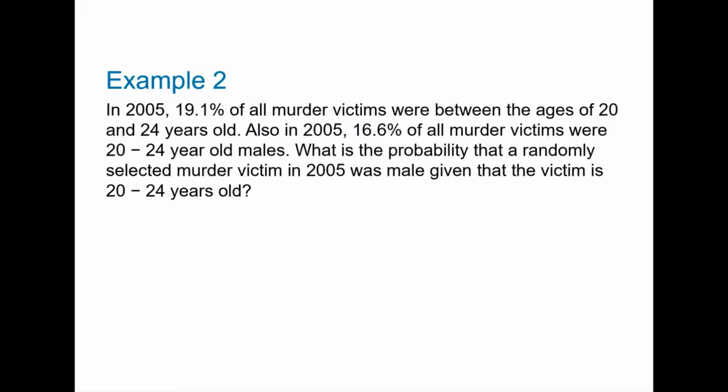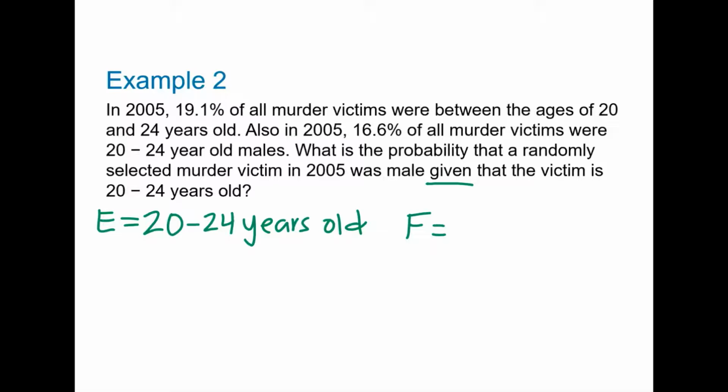to 24 years old? We have the word given in the probability that we are trying to compute, so that means we will be computing a conditional probability. The event after the word given is the given event, and this will be event E. Event E is that the victim is 20 to 24 years old. Now let's determine the other event. This will be event F. And event F is that the victim is male.